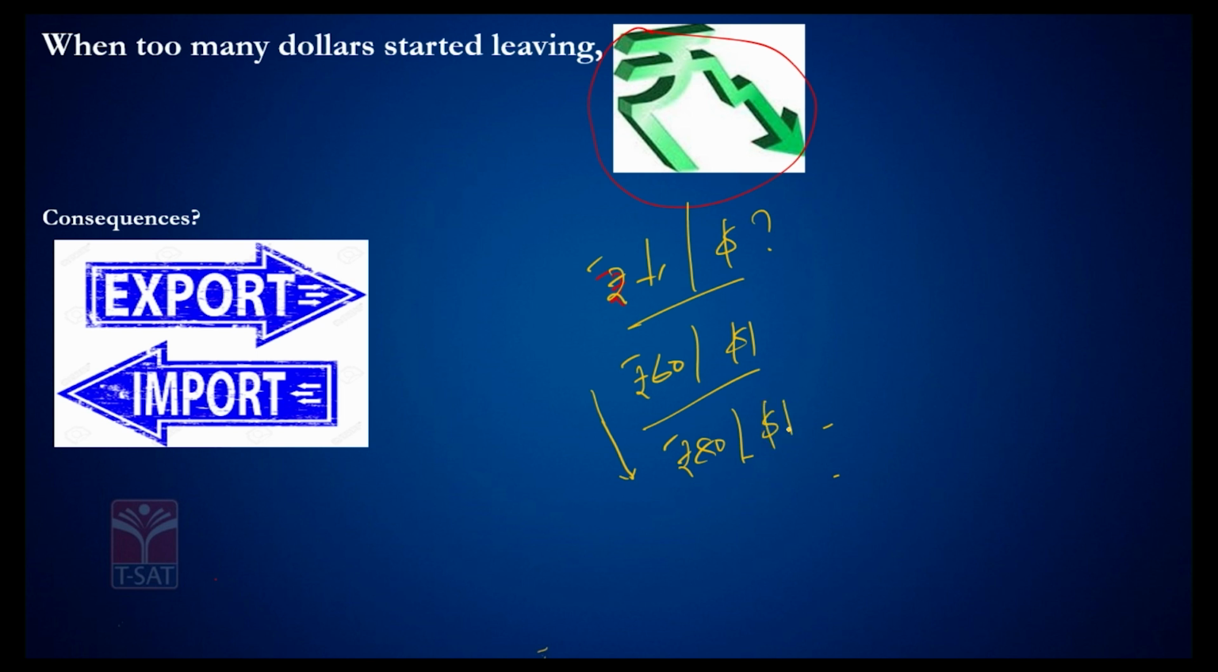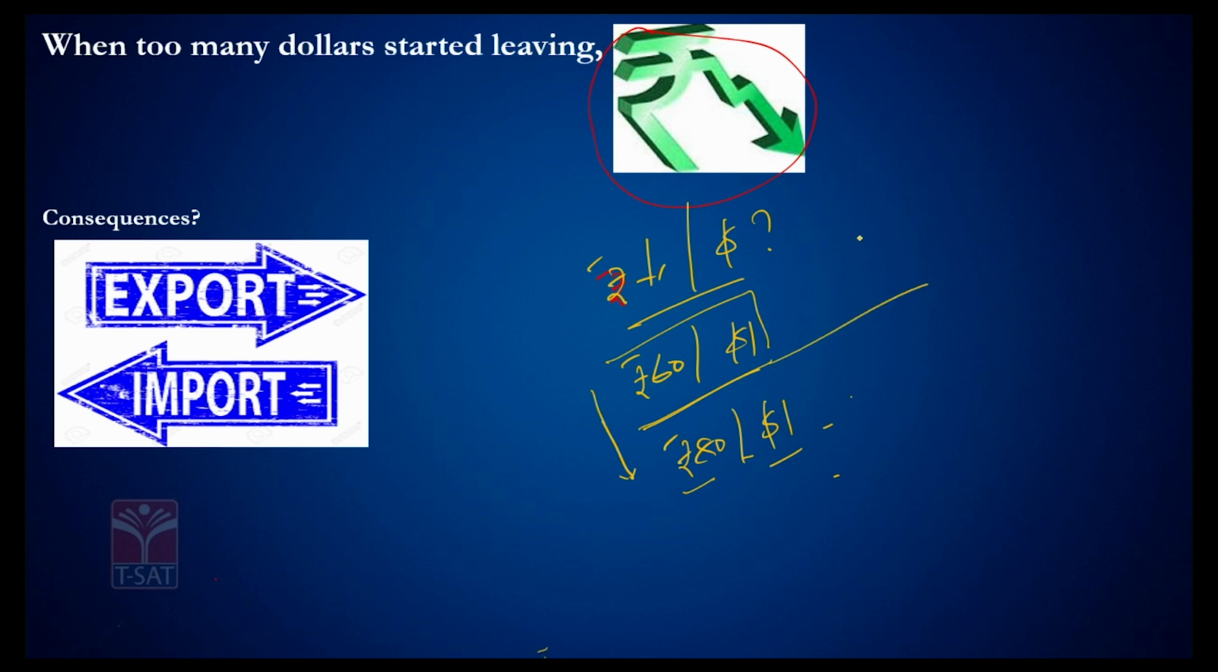For some reason the rupee has depreciated from 60 to 80 rupees. So let's say one day it was 60 rupees per dollar, which means you could get $1 for every 60 rupees. The other day it so happened you need to forgo 80 rupees to buy a dollar. That's the exchange rate right now with respect to dollar and rupee. In such a case, what do you think would be the consequence?